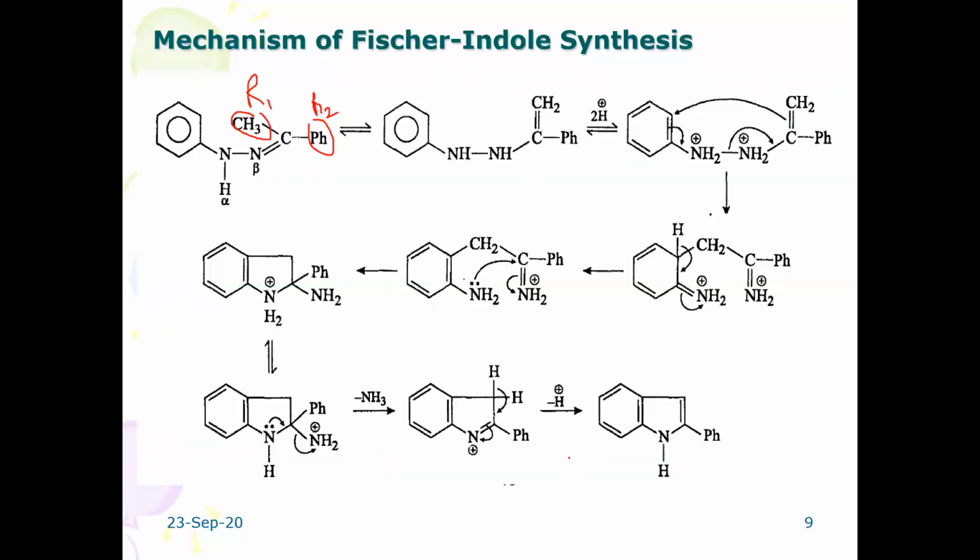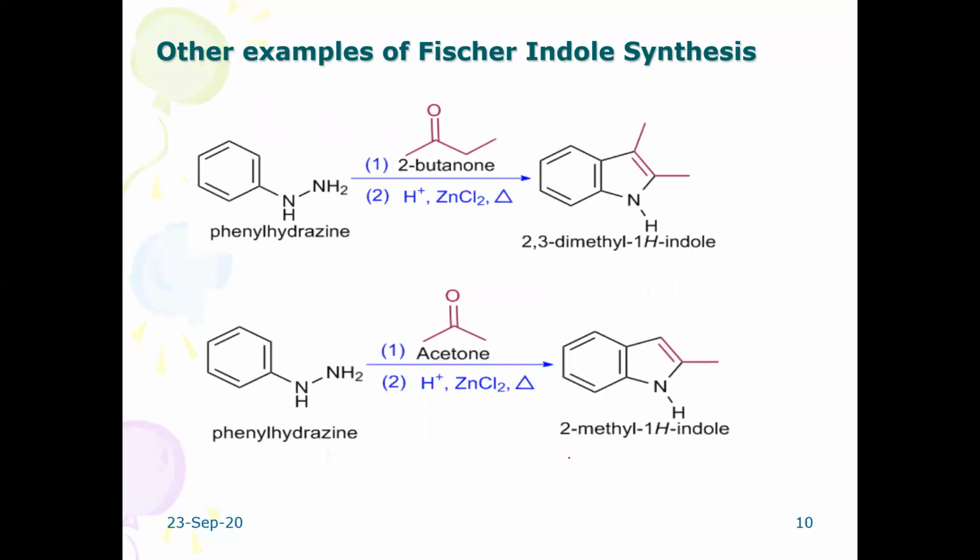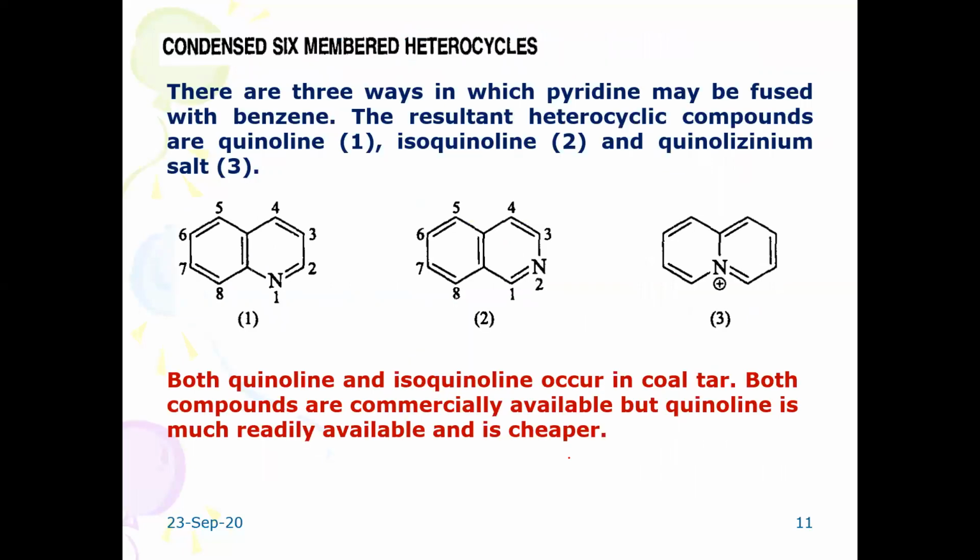Now we shall move towards the condensed 6-membered heterocycles. Pyridine is a 6-membered heterocycle. When it is fused with a benzene nucleus, we get fused 6-membered heterocycles: quinoline, isoquinoline, and quinolizinium salt, where nitrogen has a positive charge.